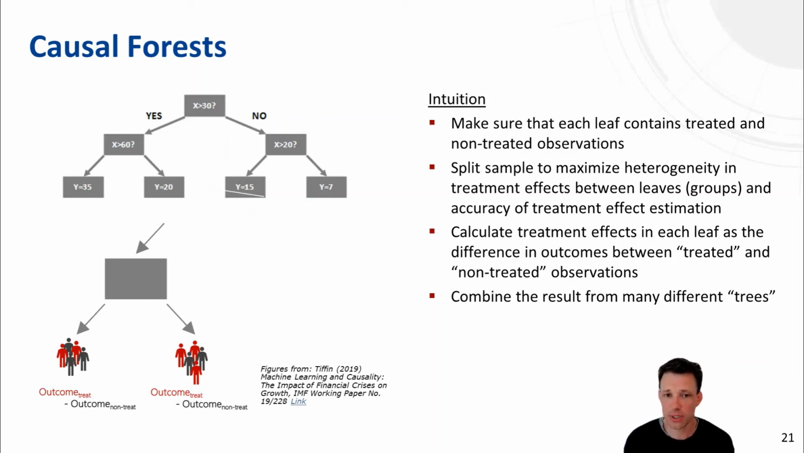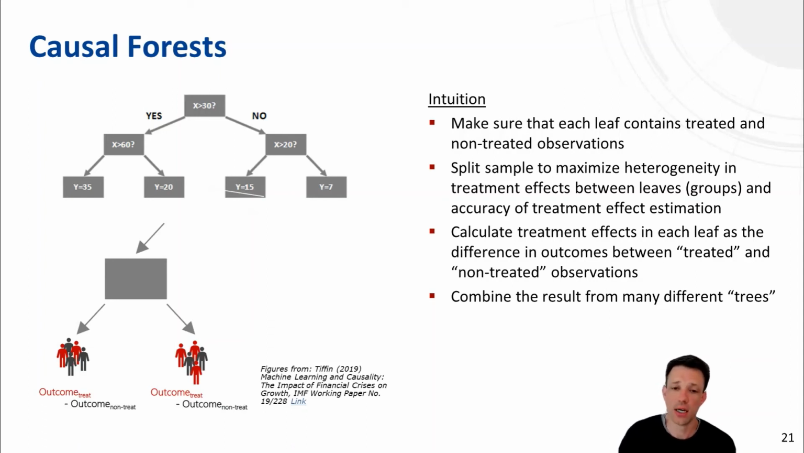With such an approach, it can be shown that you can interpret the differences between the treated and the untreated units within each leaf as a kind of randomized experiment, and interpret the difference as a causal effect. So that's basically the example for one tree, but you can also, as in a random forest, combine the results of many trees to get these causal forests.